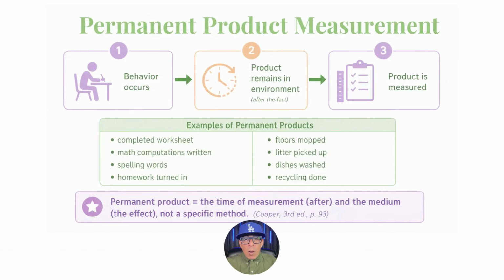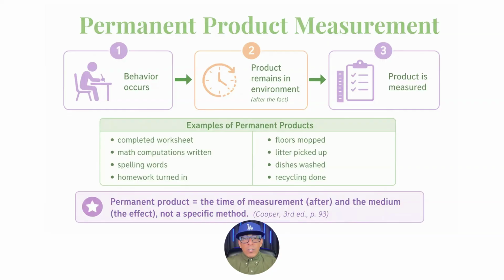Measurement by permanent product means measuring behavior after it has occurred by observing the effects the behavior produced on the environment. A permanent product is a change in the environment produced by behavior that lasts long enough for measurement to take place. Cooper warns that measurement by permanent product is often described incorrectly as a method for measuring behavior.